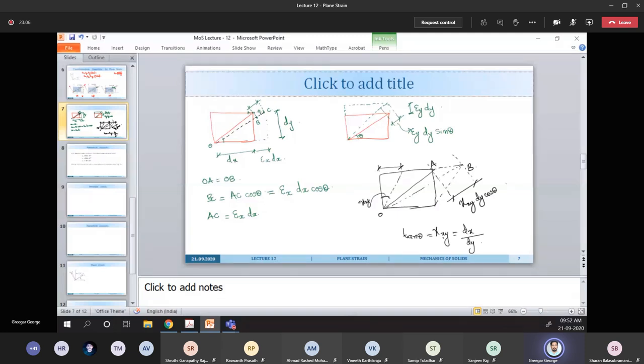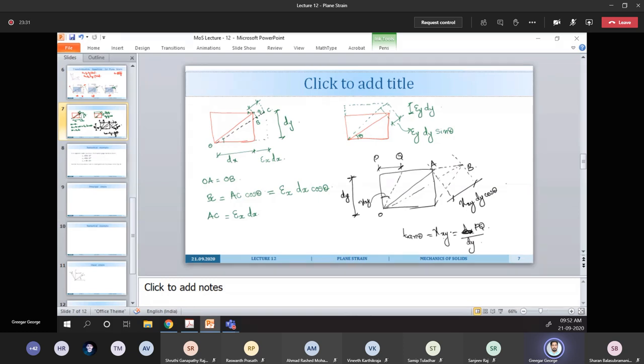Okay, this is our dy. Suppose this is my PQ. So gamma xy is nothing but the angular strain, the angle change happening because of the shear stress.